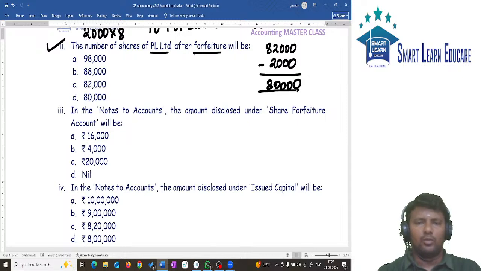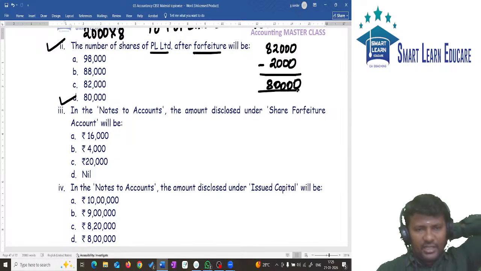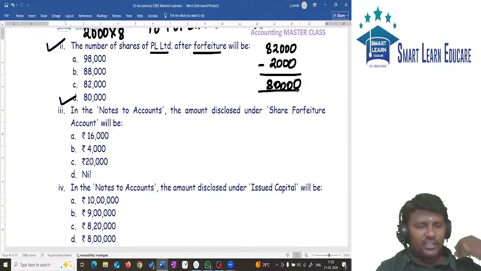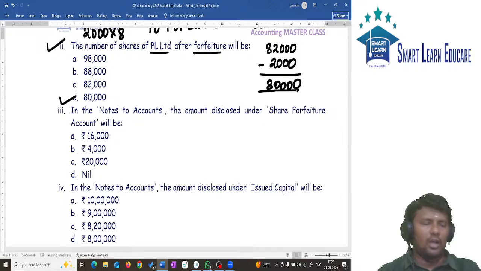82,000 minus 2,000, how many shares will the company have now? 80,000 shares only the company is having. Next one. In the notes to accounts, the amount to be disclosed under share forfeiture account. In the share forfeiture account, how much is the amount to be disclosed? Can you tell what is the answer for the third one? What is the amount to be disclosed in share forfeiture?